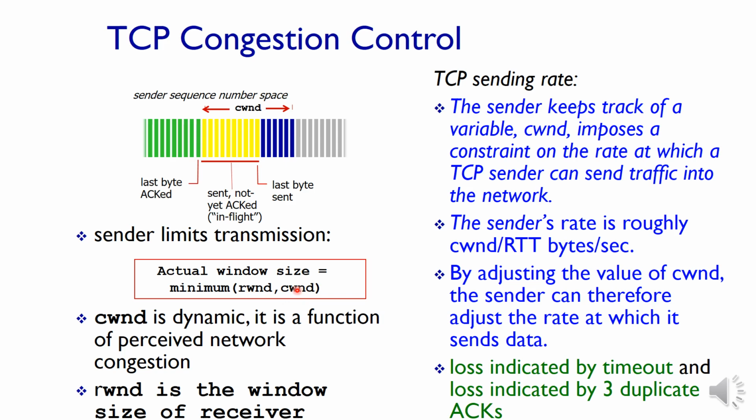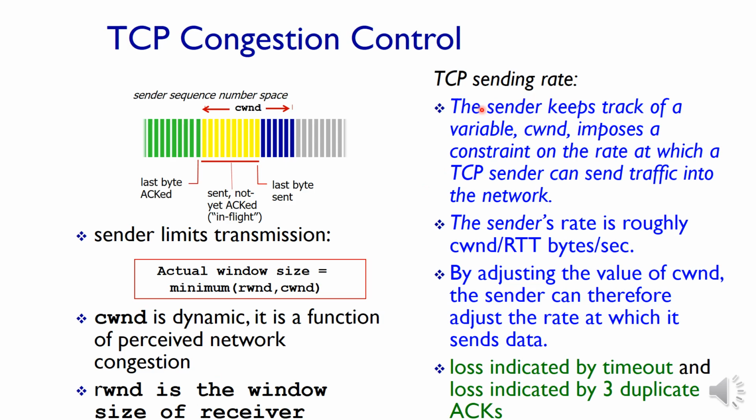Whichever of these two is minimum will be the actual window size. CWND is a dynamic variable, and it can increase or decrease based on the perceived network congestion. RWND is the name of the window at the receiving side. There is no difference between CWND and RWND.